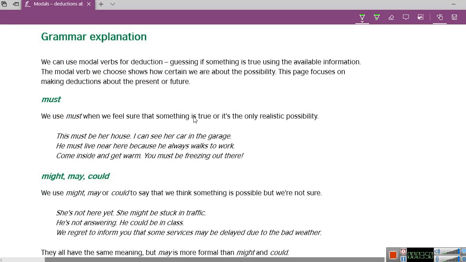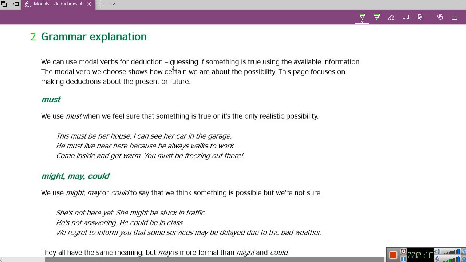I want you to pay special attention to these paragraphs since all the information about that explanation is going to be here. So let's start with grammar explanation. I'm going to mark it with number 1. We can use modal verbs for deduction, guessing if something is true using the available information.